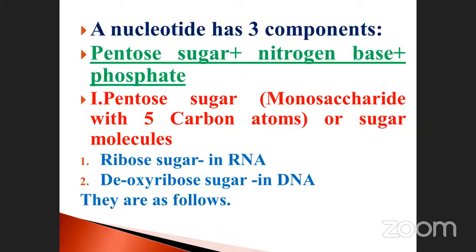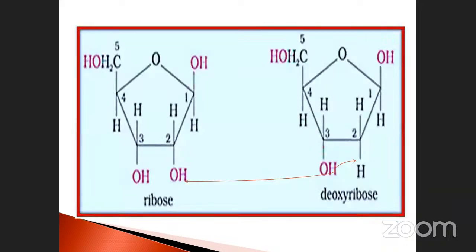Okay. So what are the three components of a nucleotide? Nucleotide means three components: pentose sugar, nitrogen base, and phosphate. What are the pentose sugars? Suppose it is RNA, ribose sugar is present. Suppose it is DNA, deoxyribose is present in it. Okay, so these are the structures. At the second carbon atom, the oxygen is left out, so it is deoxyribose. Presence of oxygen is called ribose sugar.